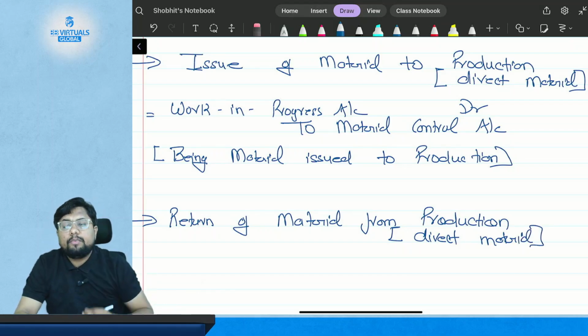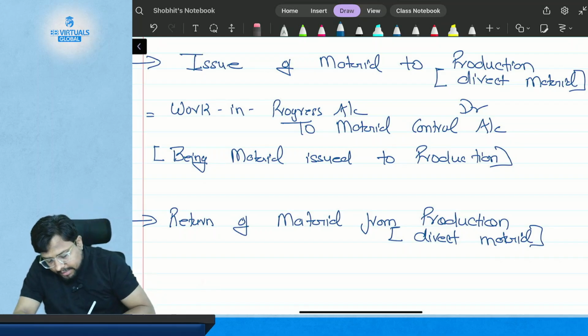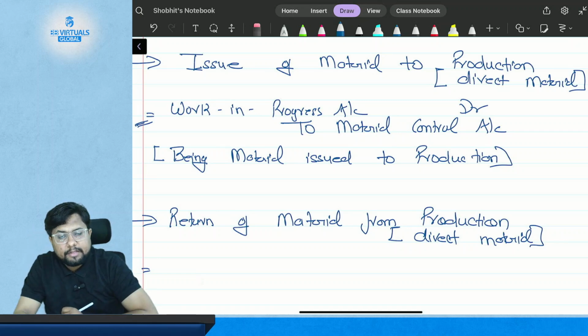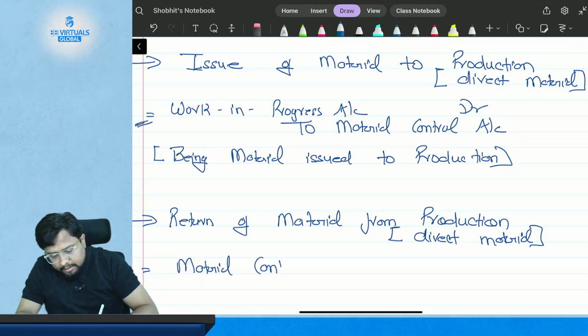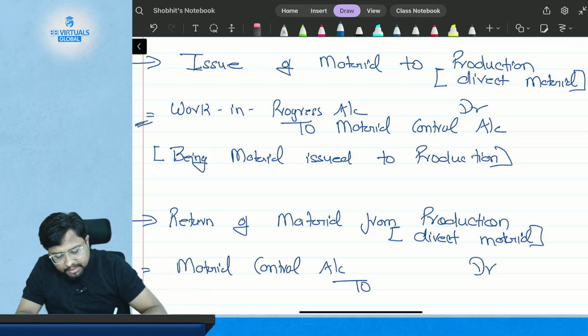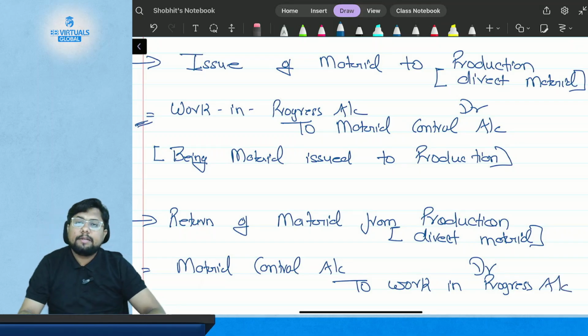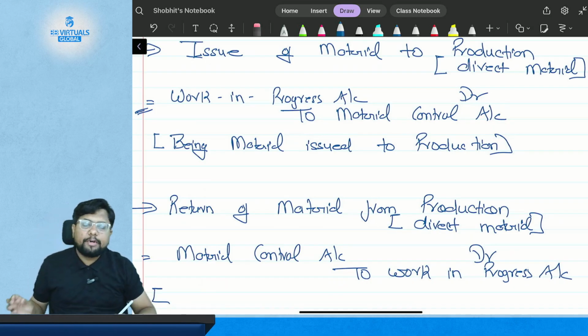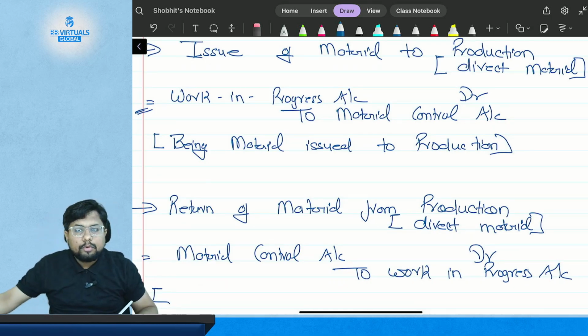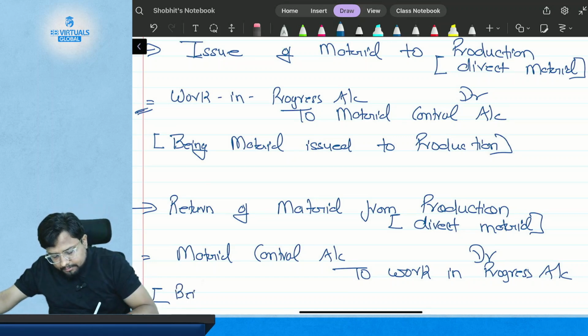So when you receive the material back from the production, what will happen? The entry will be just opposite of this entry. That means you are now getting the material back, so material control account will get debited against the work in progress. Okay, so you have received the material back. So journal entries or accounting entries, material control account gets debited to work in progress, and narration is being